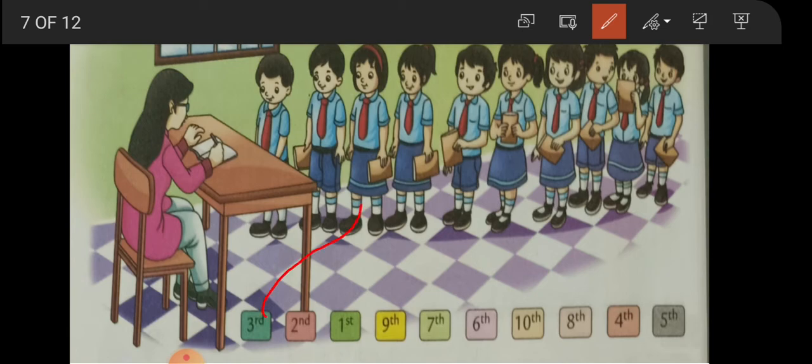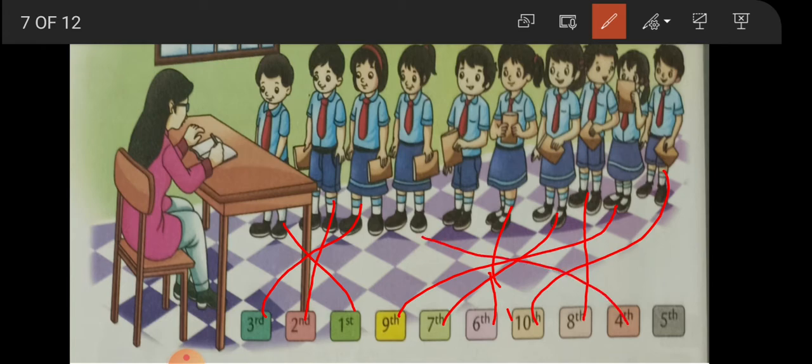Here third number, second number, first number, ninth number, seventh number, then sixth, here she is, here 10th, the last one, 8th is here, 4th is here, and 5th. Done. This matching you have to do.